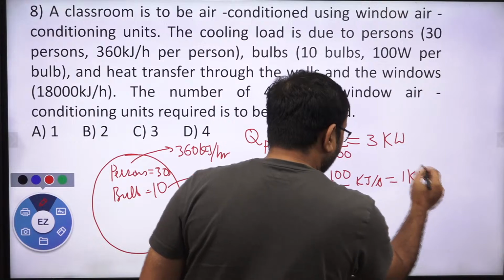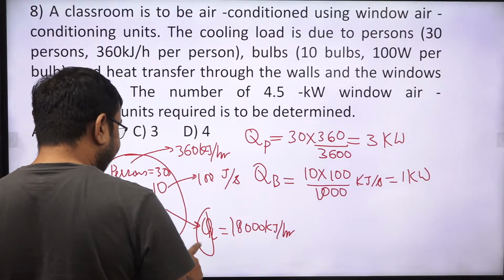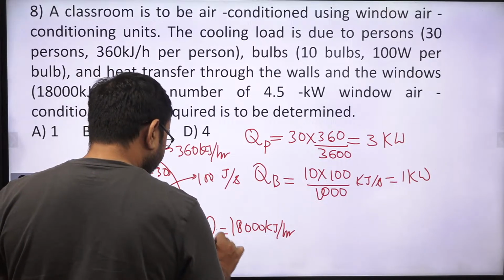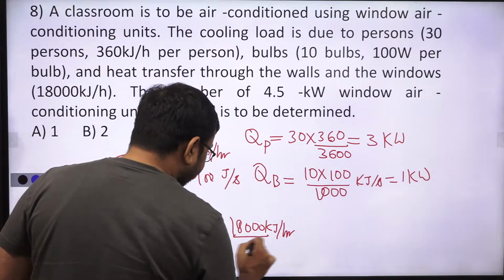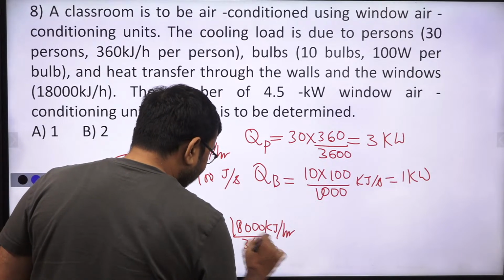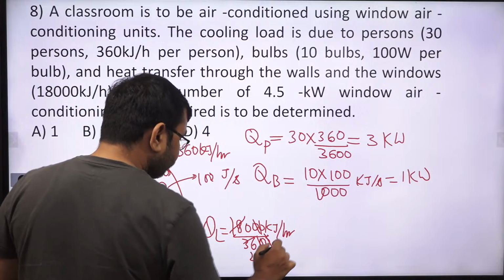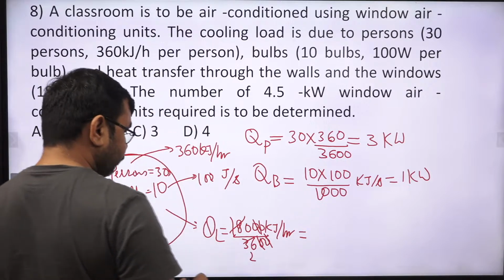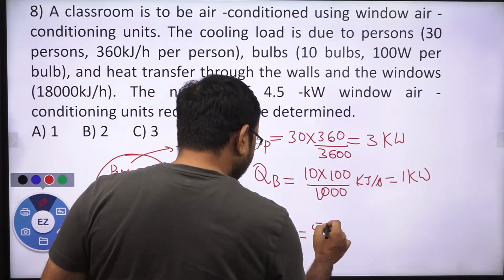1 kilowatt. Similarly, the heat lost from the wall is 18,000 kilojoule per hour. If I divide by 3600, then simply we get 5 kilowatt.